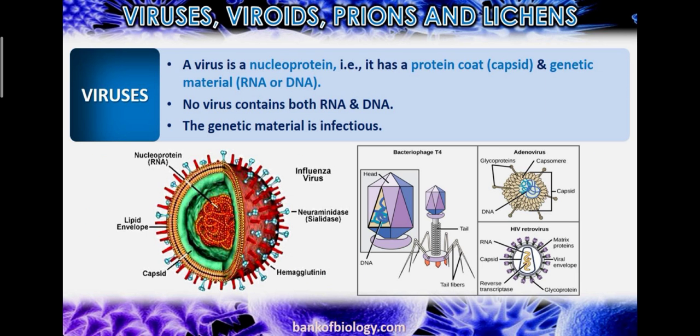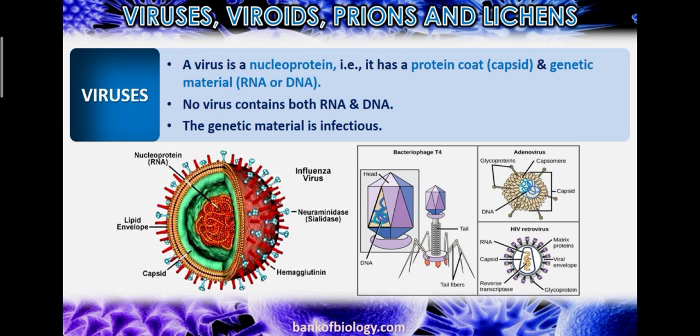Now, viruses. A virus is a nucleoprotein. It has a protein coat, called the capsid, and genetic material, RNA or DNA. The protein coat is called the capsid. Mostly all the viruses contain RNA as their genetic material.